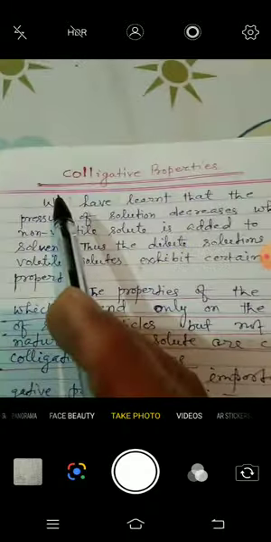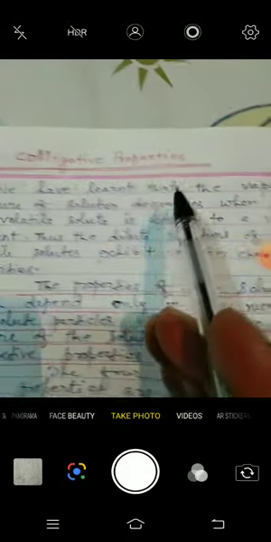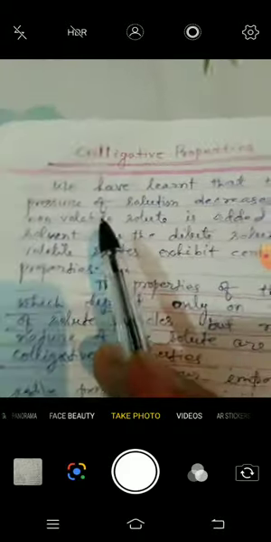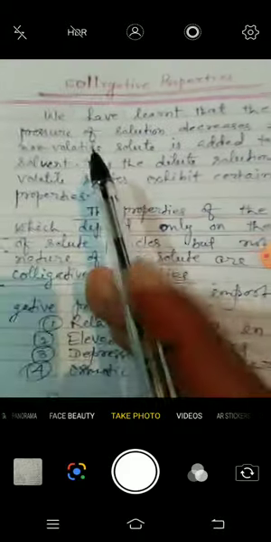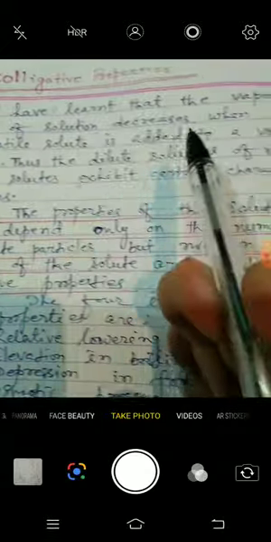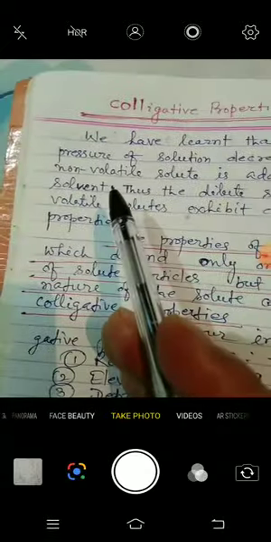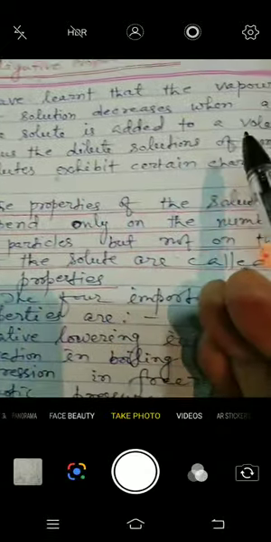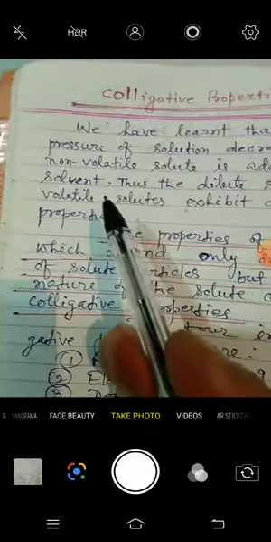So today you see here, we have learned that the vapor pressure of a solution decreases when a non-volatile solute is added to a volatile solvent.